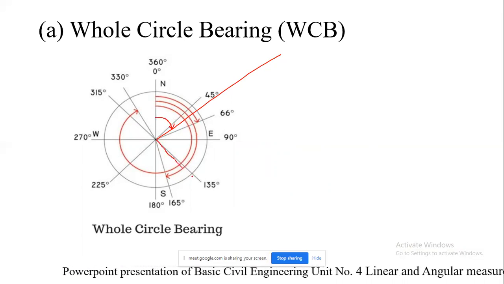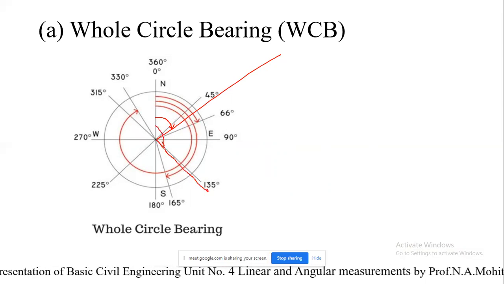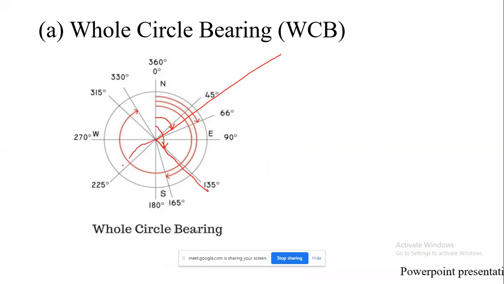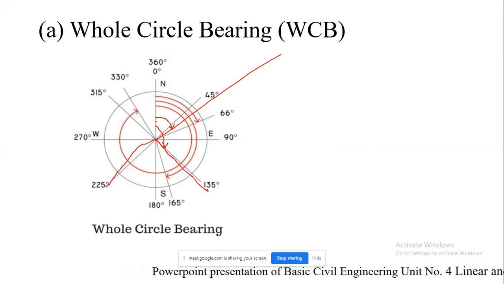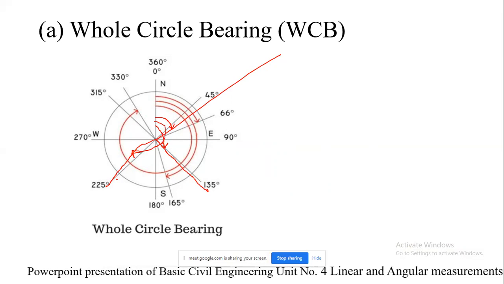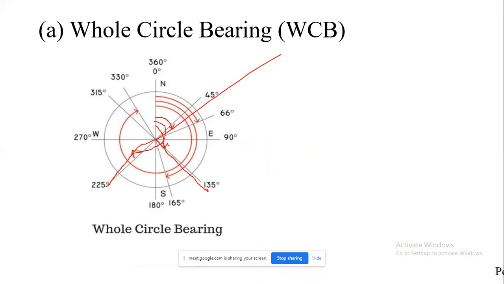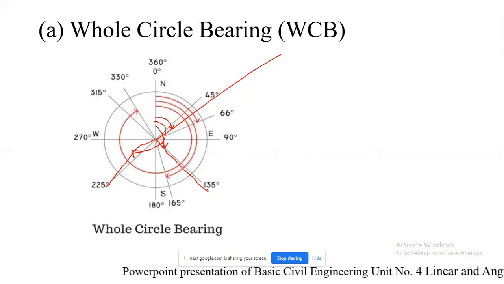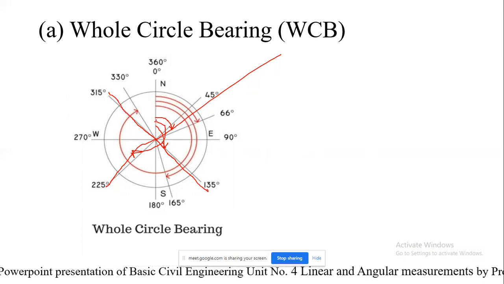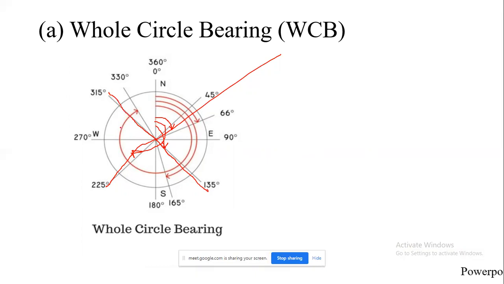Suppose here it is, you can see the angle is 135. Suppose the line is here, then with respect to 0 only, whatever angles you are going to measure, it is 225. And if I am interested in measuring the angle in between, you are going to deduct it. Suppose it is lying here, then it will be totally from 0 only. So with respect to north only the angles are being measured.